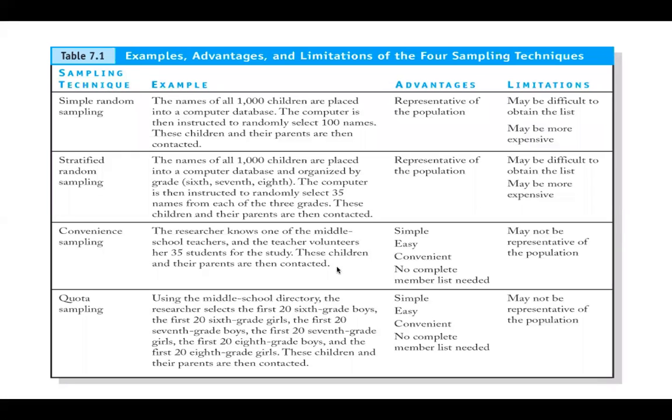Now, convenience sampling. The researcher knows one of the middle school teachers, and the teacher volunteers her 35 students for the study. So through that teacher, because I know the teacher, she is contacting them. Or if I know the parents of 35 students of a class, I will be contacting them directly. This is simple, easy, convenient, and I don't need a complete member list, but it may not represent the population. It is because I find it convenient that I'm studying them. So I cannot say it could represent all the population.